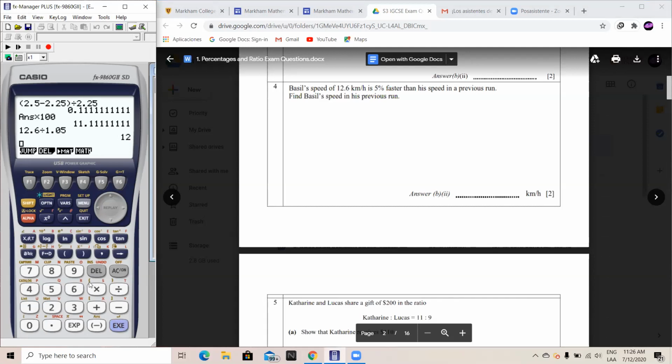Fernando, this would give us 12 kilometers per hour. I have a question. Why couldn't the number be 0.95 instead of 1.05 in this question? Well, that's a great question. I'm glad you asked, Mateo. It really generates confusion, but it's actually very straightforward. And now I'm going to explain why.